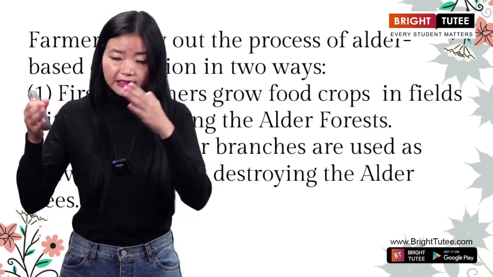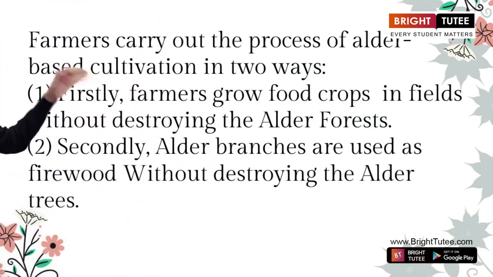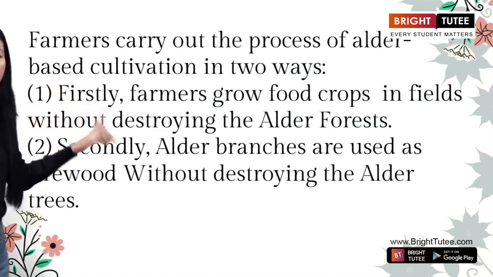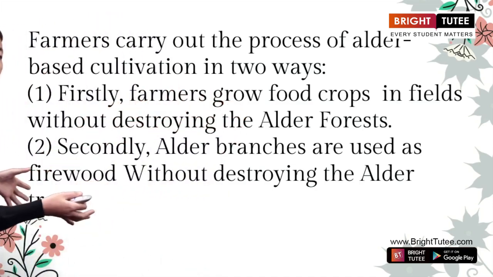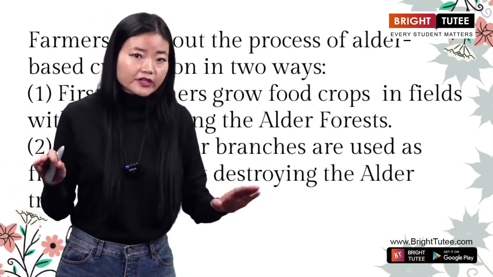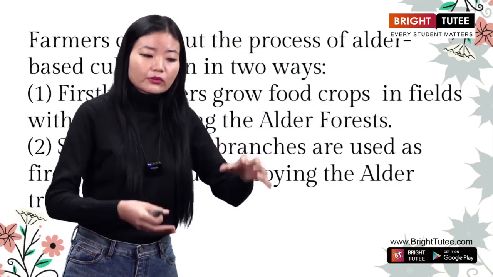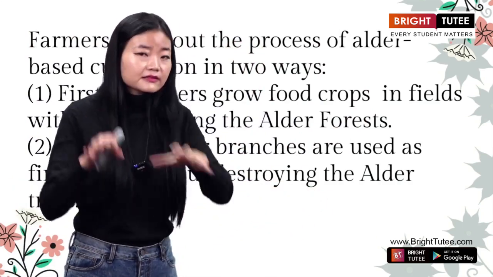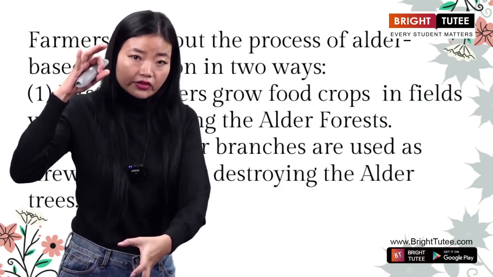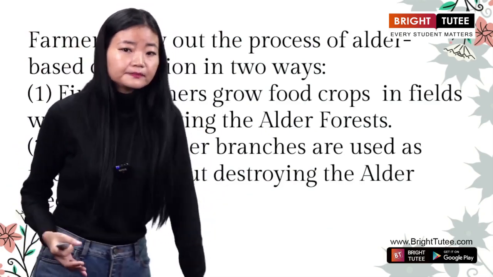This cultivation can be understood in this way. The farmers carry out the process of alder-based cultivation in two ways. Firstly, the farmers grow food crops in fields without destroying the alder forest. In the alder forest, they will not cut down the alder trees, but they will sow the seeds of the food crops there under the shadow of the alder tree. And that is how the harvest of the food crops takes place. All right?